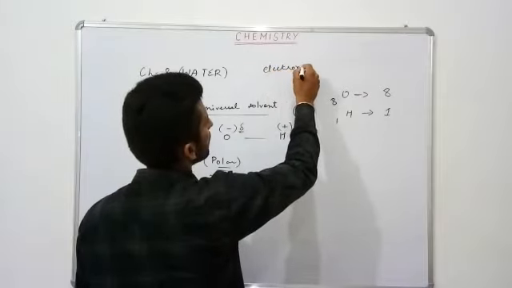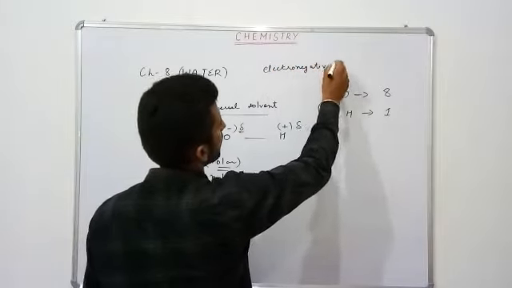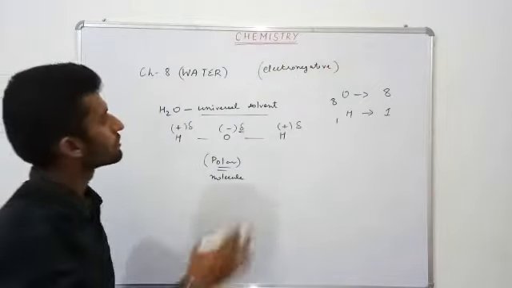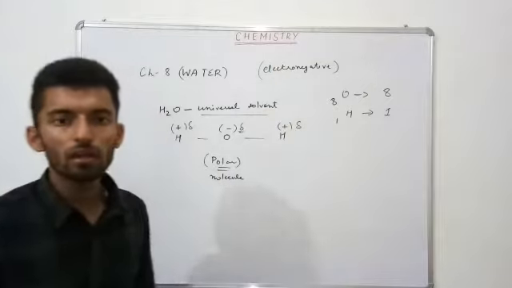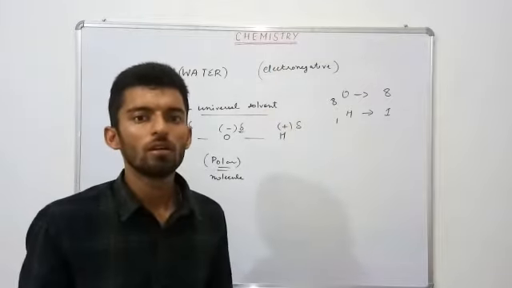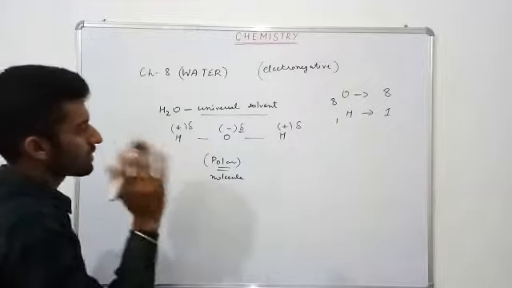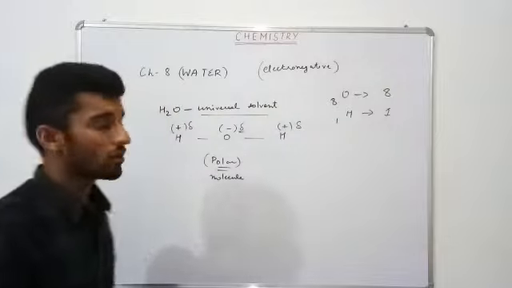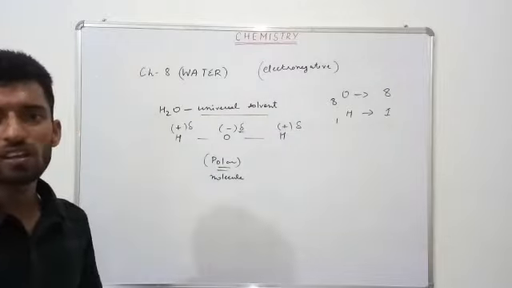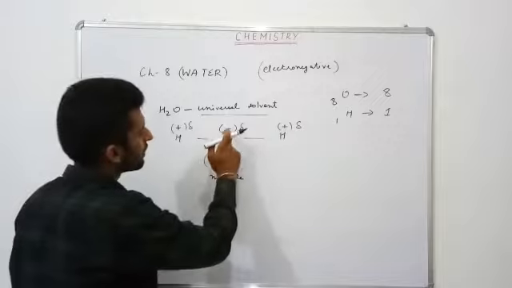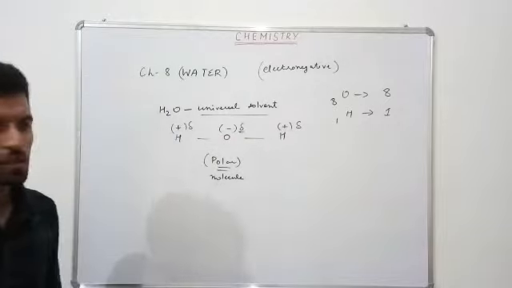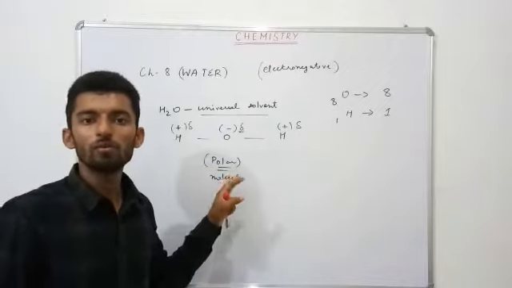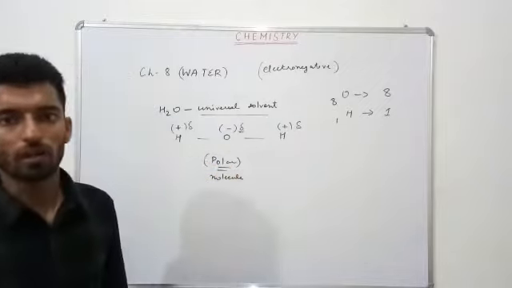This is a general topic for you because you don't know what electronegativity is yet, which you will study in 10th standard. So just keep in mind, oxygen has more electrons than hydrogen, so it acquires the negative charge, and hydrogen has fewer, so it acquires the positive charge. Due to the presence of positive and negative charges, there are two different poles, a positive pole and a negative pole, hence water is called a polar molecule.